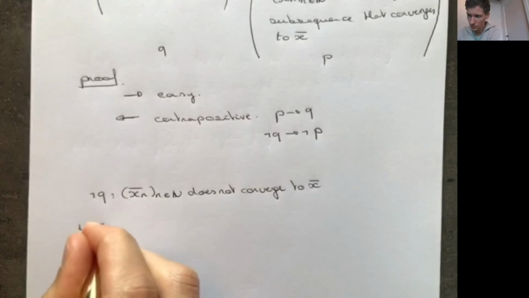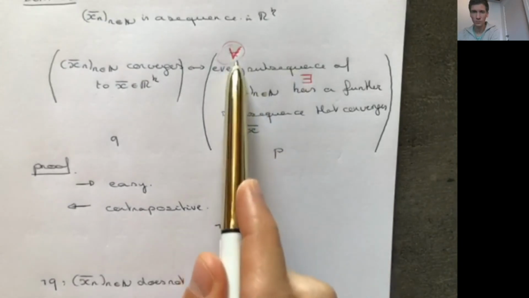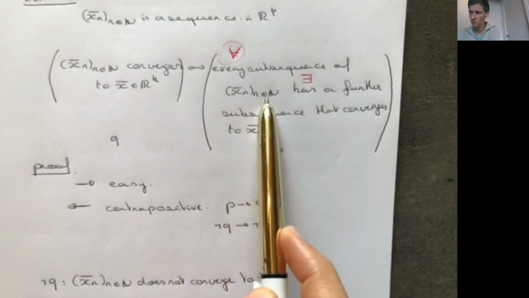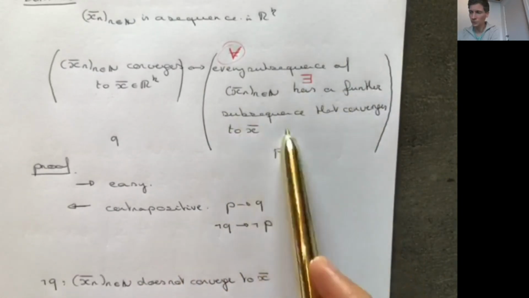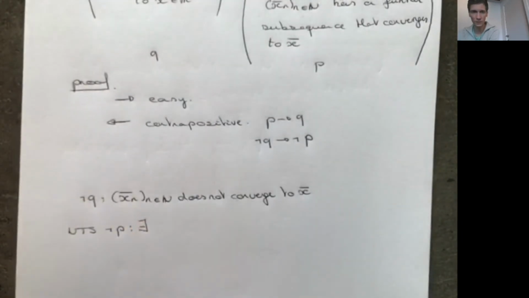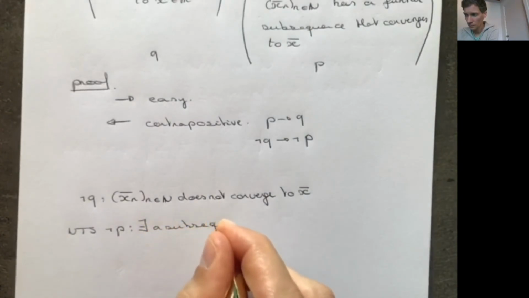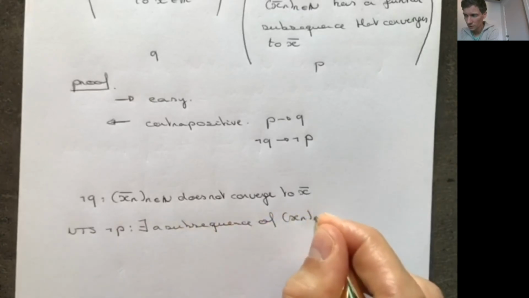We need to show negative P, so we have to negate this. Remember, this is for all subsequences of the sequence, there is a further subsequence that converges to x. So if you negate, we have to change the for all into an existence. There exists a subsequence of xn.